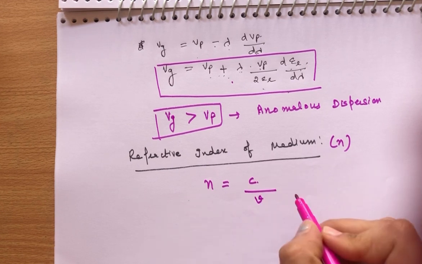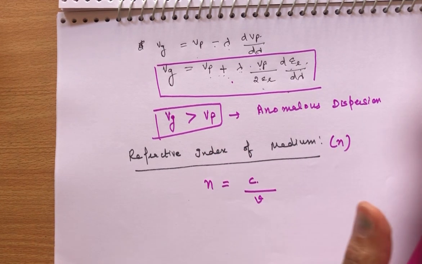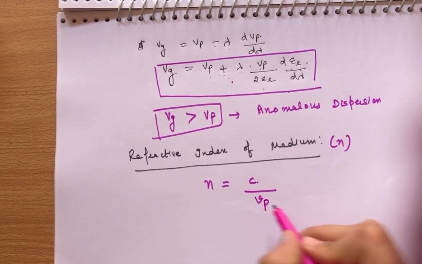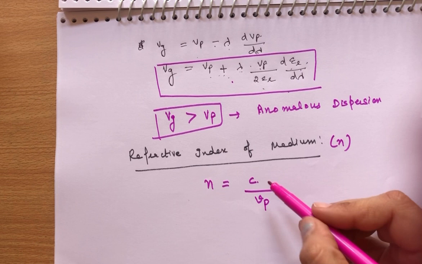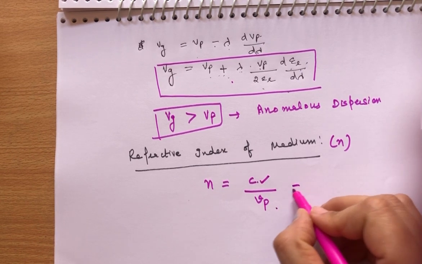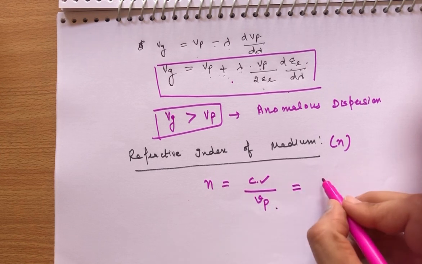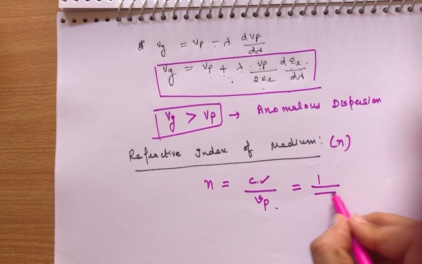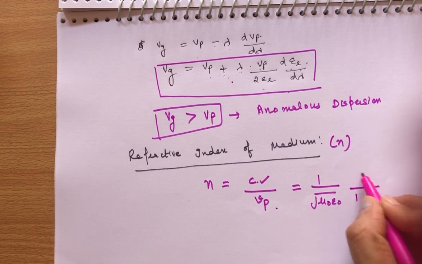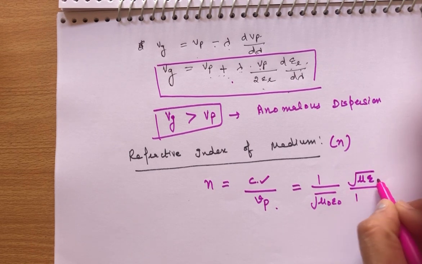In a medium we take v, or you can also take vp, the phase velocity. c is equal to 1 over root of mu naught epsilon naught, and vp is 1 over root of mu epsilon.